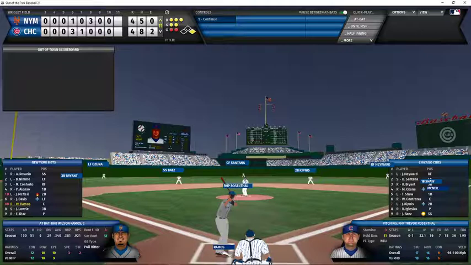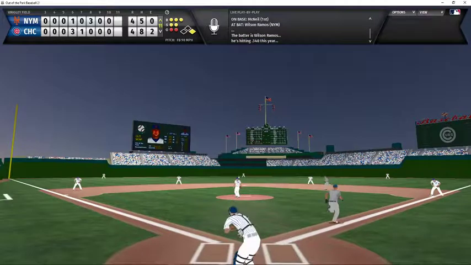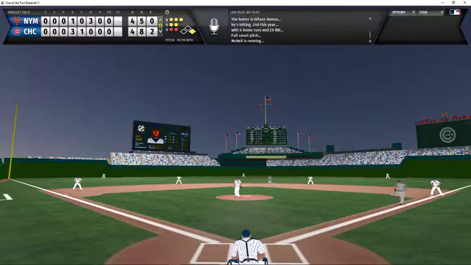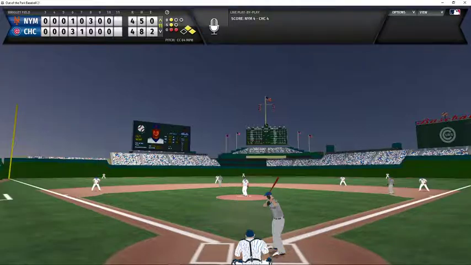And now, Wilson Ramos is going to bat. Full count. Runner still on first. Rosenthal coming to the plate. That is low. It is ball 4. And that is going to put runners on first and second with 2 outs. And now Jed Lowry is going to bat. 1-1 count, 2 outs to Lowry.